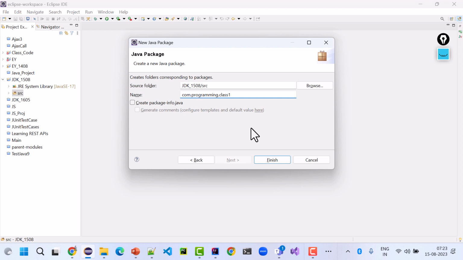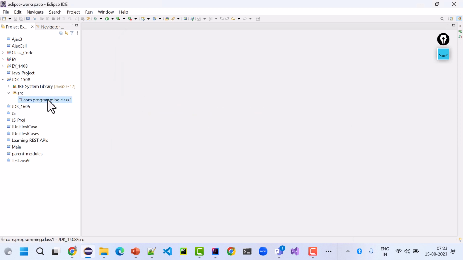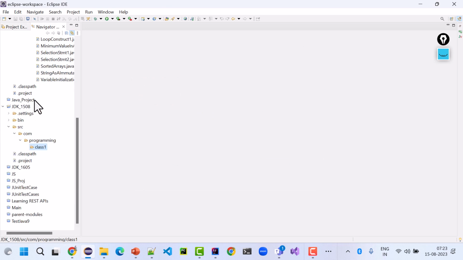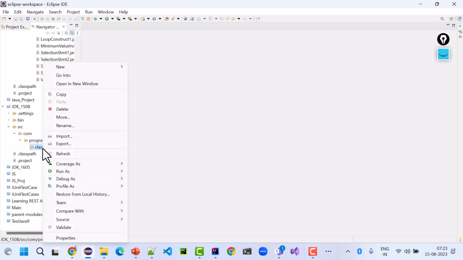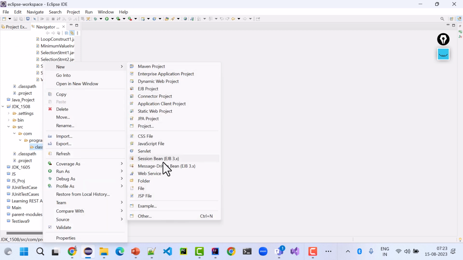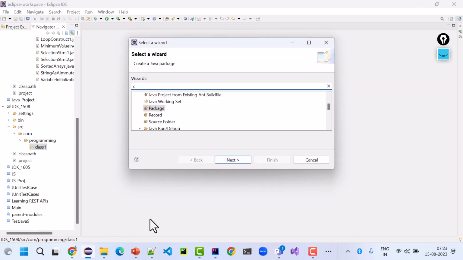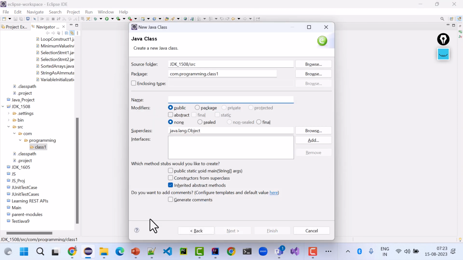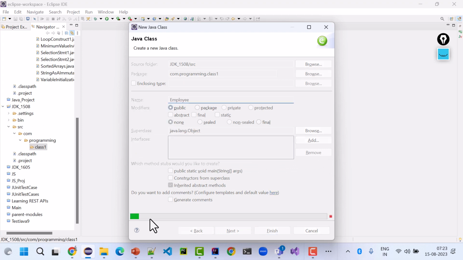I finished it and a package is created. This folder structure is created. Under this I can create any class. I selected class and I gave the name of my class as employee.